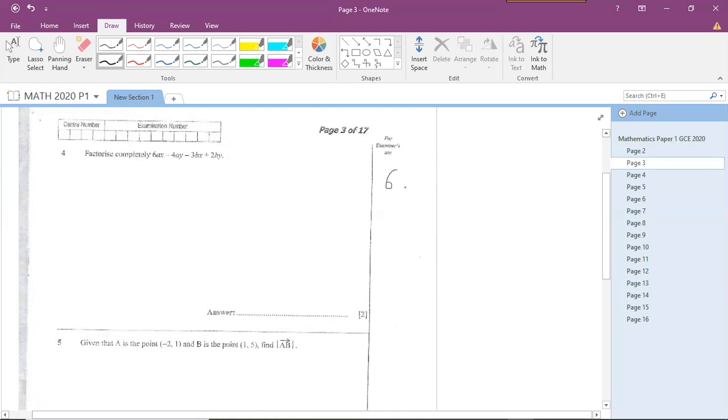6ax minus 4ay minus 3bx plus 2by. So what we're going to do here is we'll split this equation because it's long, so we'll split it into 2 things like so. Then we'll factorize this separately. We'll factorize this separately. How do we factorize?